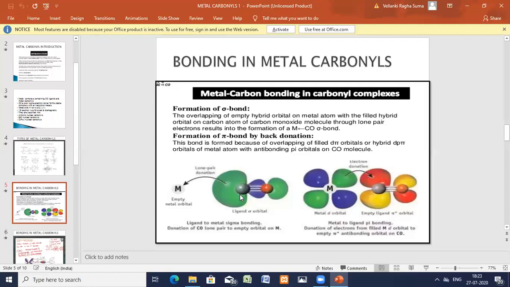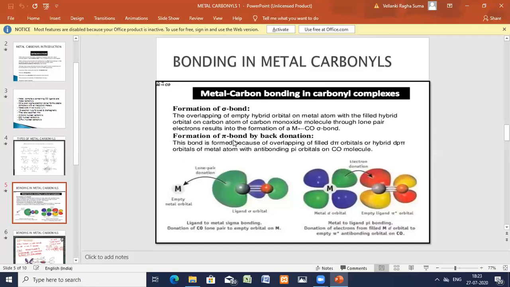Sigma is formed due to electron donation from CO to M. Pi is formed by back donation from the metal to carbon monoxide. I hope everybody has understood. I'm repeating: 2 bonds are there, sigma and pi.